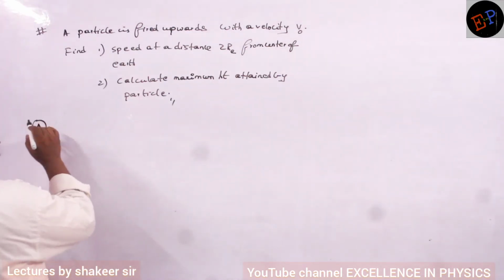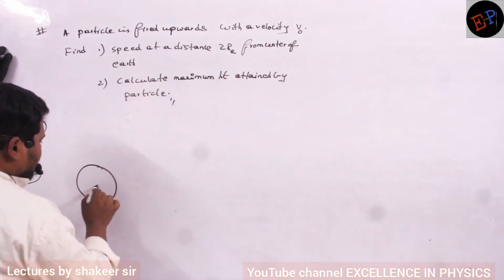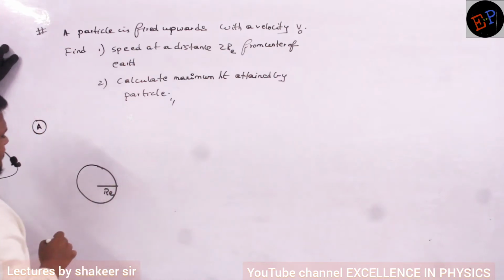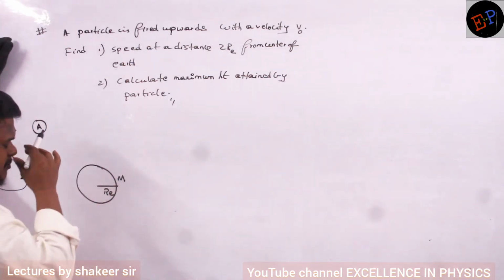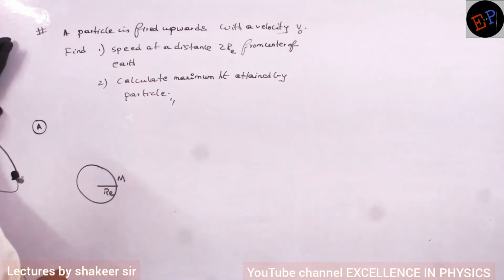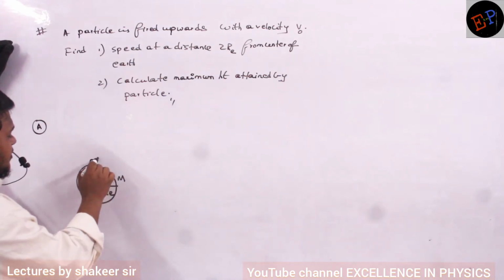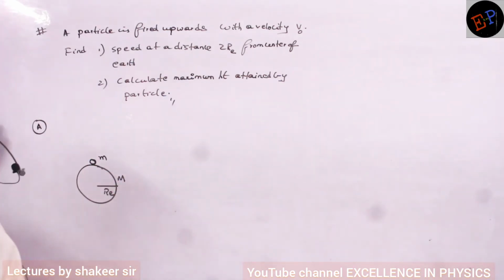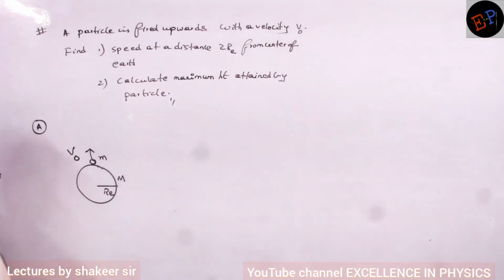See. So consider this is Earth. Radius of Earth is Re. Okay. So initially, and mass of Earth is how much? Mass of Earth is capital M. Radius of Earth is Re. Okay. And here there is one point mass whose mass is not given. So let us consider its mass to be m. So from here it is given a velocity of v0. Are you able to understand?